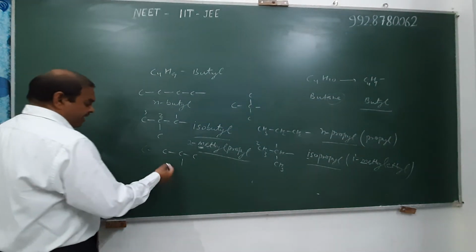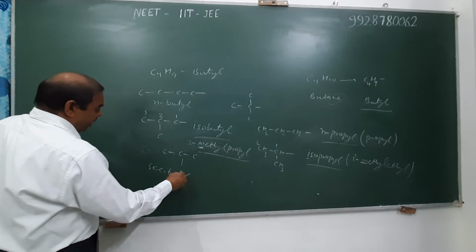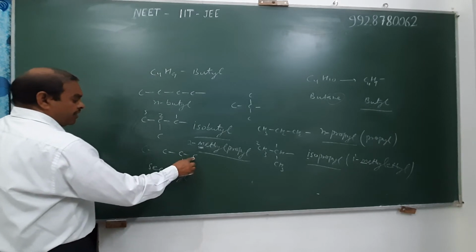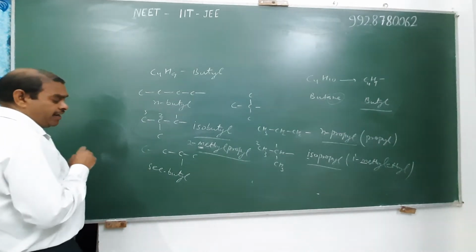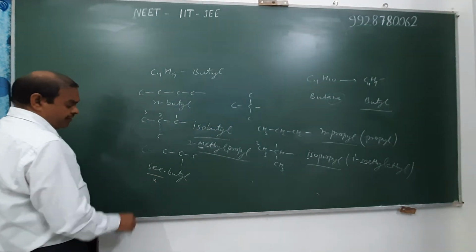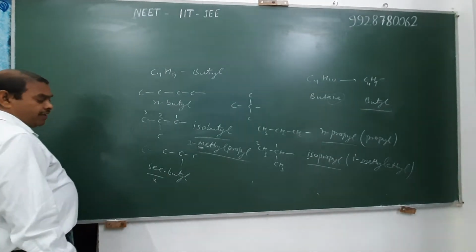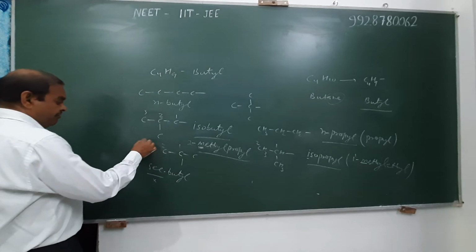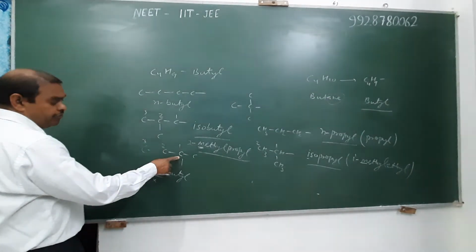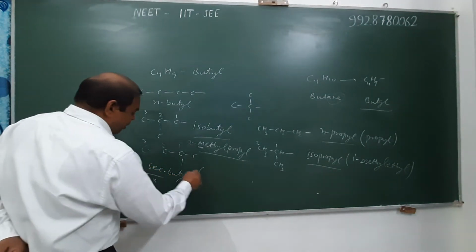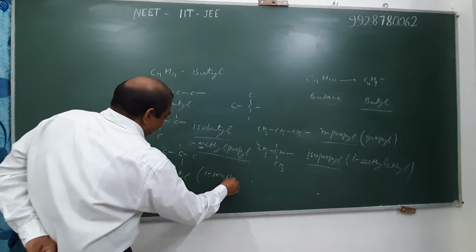Similarly, this radical is known as secondary butyl, because this carbon is secondary, connected with two other carbon atoms. In alphabetical order, secondary is not considered, only butyl is considered. The exact IUPAC name: we select the longest chain and give minimum position to the free valency of the carbon atom. Therefore, its exact IUPAC name is 1-methylpropyl.